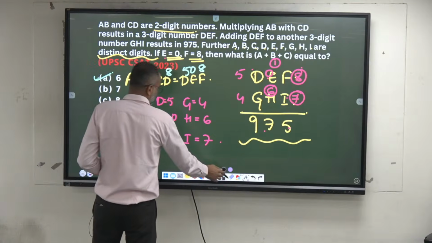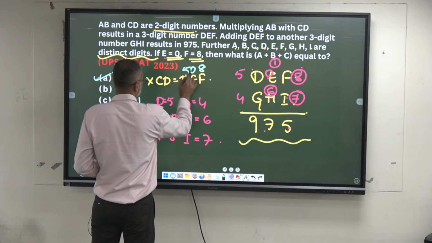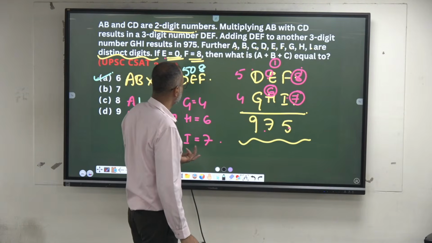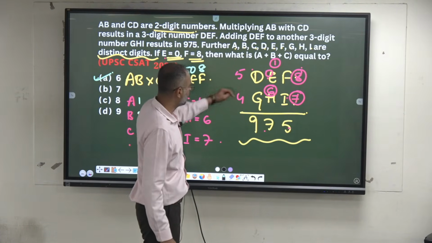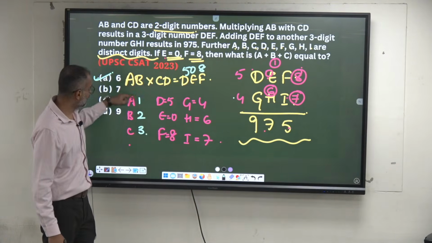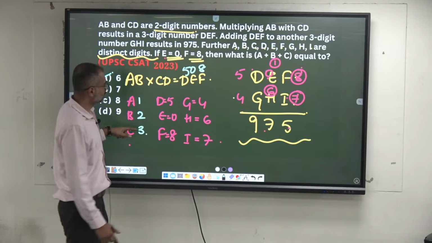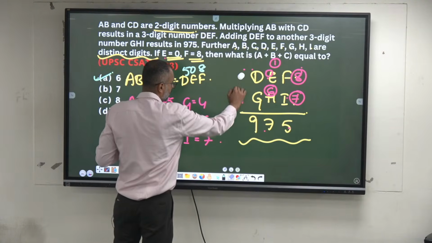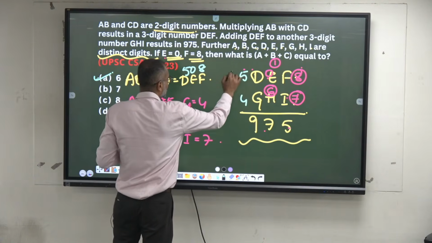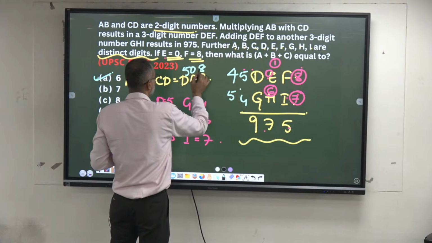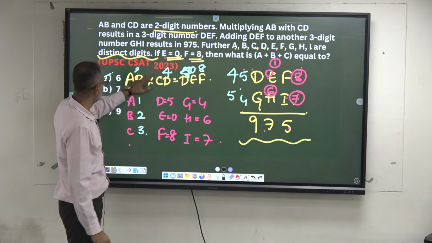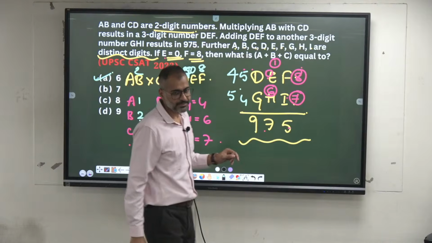If D value is 5, won't F become 8? I can change the order here. 4 and 5 is possible. We are not into this one, we only need A, B, C. To be specific here, you have to change the order. 5 and 4, and 4 and 5 possible. So this becomes 4, not 8. This will be 4. So somewhere B will be 2.